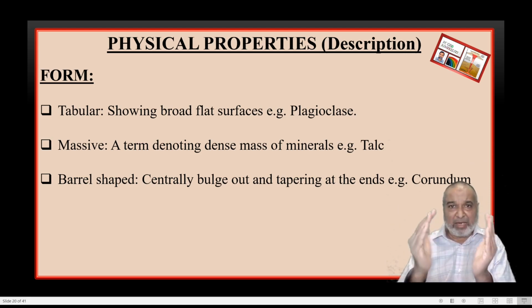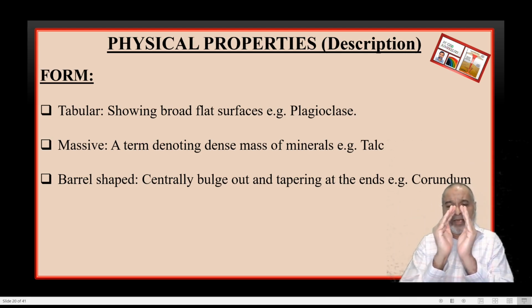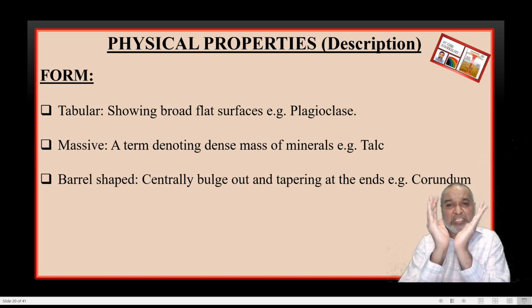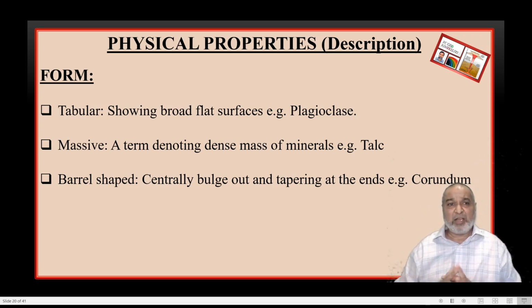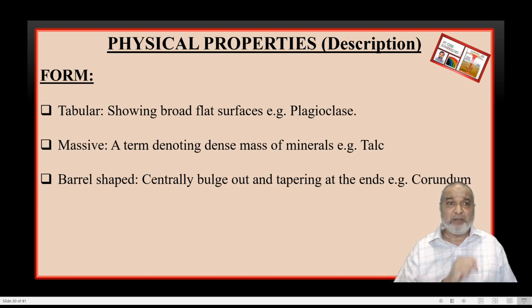If you have a barrel wherever chemicals or water are filled, it looks like this: centrally it bulges out and towards the top and bottom it slowly becomes narrow. So this is tapering, and that is called the barrel shape, and this is the diagnostic property of the mineral corundum. So corundum will show you the barrel shape form.